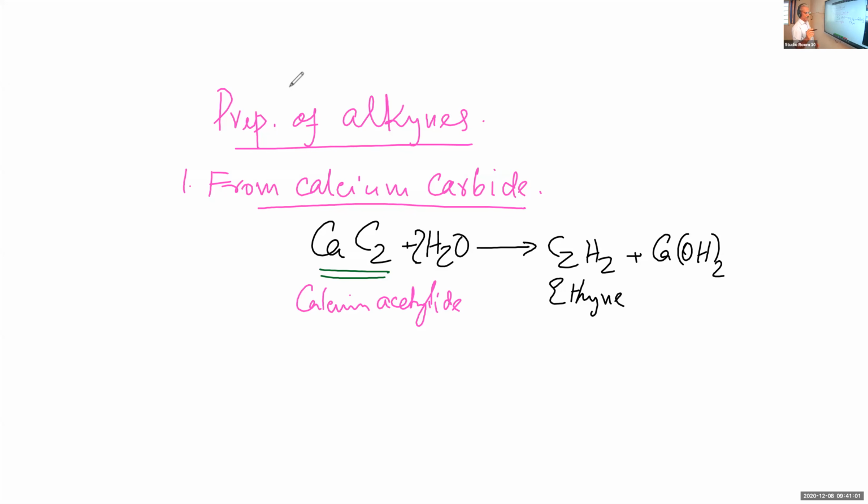Okay. So by the hydrolysis of calcium carbide, acetylene is formed. Let us think of the second method. It is dehydrohalogenation of vicinal dihalides.